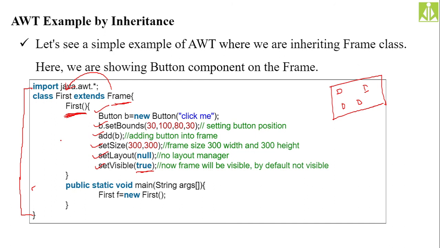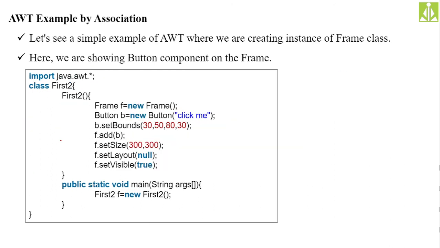Okay, so then we have example by association. Here, as you can see, we are not extending our user defined class from the Frame class. Rather, we are creating the Frame class object inside the constructor of this user defined class. So now using this constructor you can call all the methods: add method, set size method, set bound method.